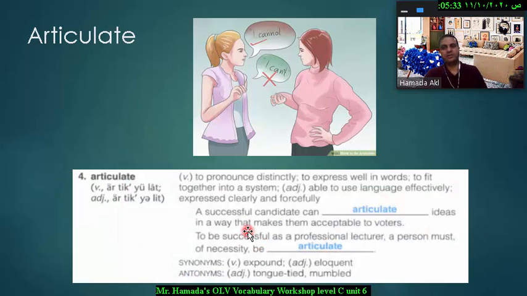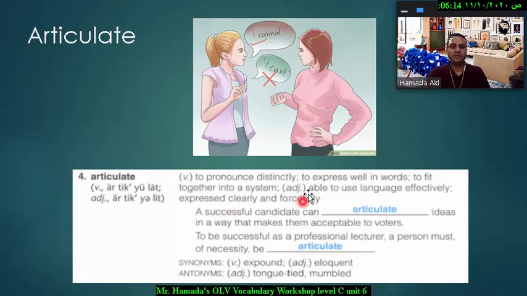Next word is articulate or articulate. So it has two pronunciations, and it also functions as a verb and an adjective. If you use it as a verb, it means to pronounce distinctly or to express well in words. Like these two people are correcting each other's pronunciations. This one is saying I cannot, the other one said I can't, so they are trying to articulate a certain word in a proper way. Also, it means to fit together into a system.